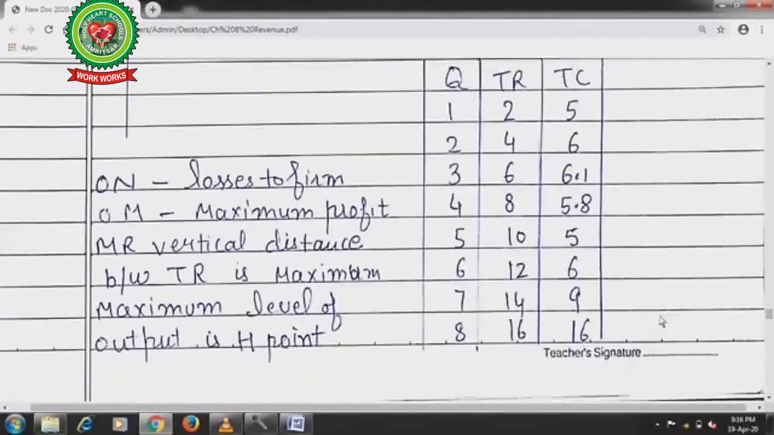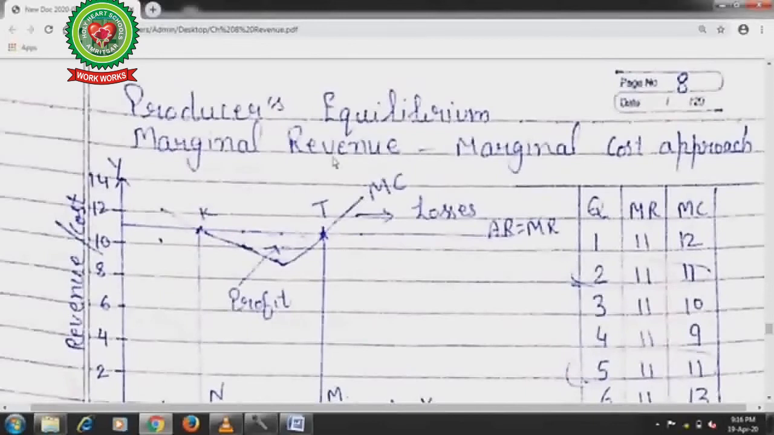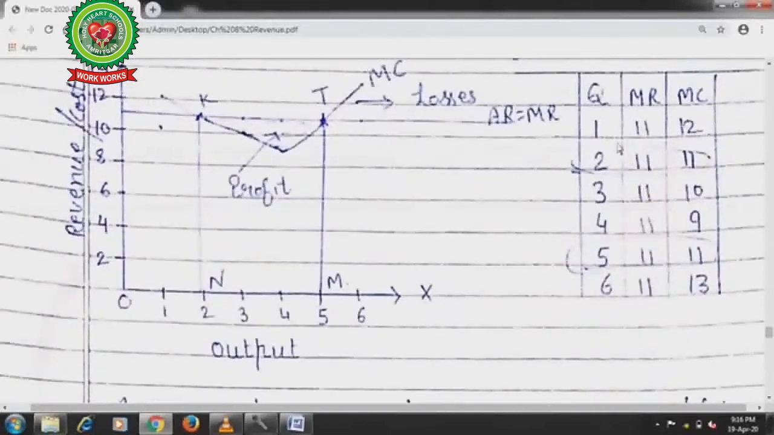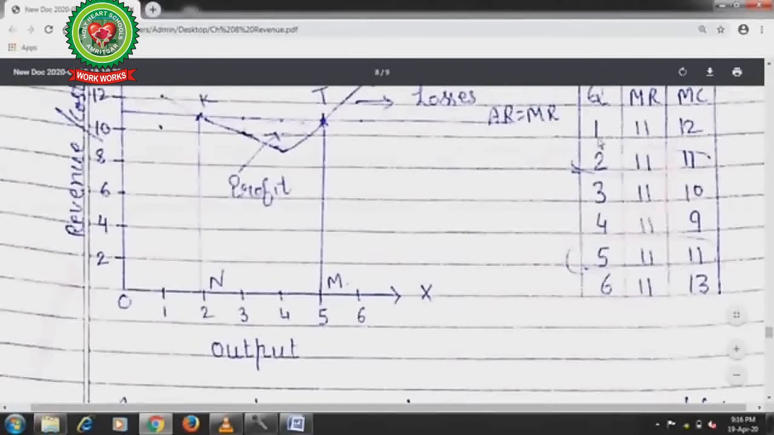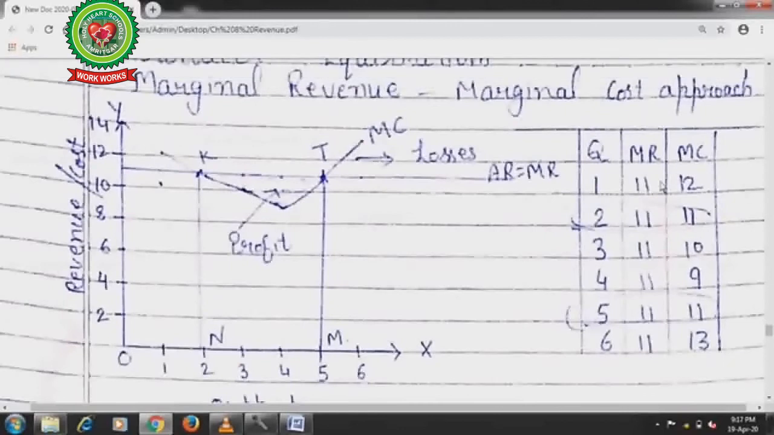Now next one is producer's equilibrium with the help of marginal revenue and marginal cost approach. See, I have again a hypothetical table. This is quantity 1, 2, 3, 4, 5, 6, and here marginal revenue remains the same. When marginal revenue remains the same, it means that it is a case of a perfectly competitive market, under which homogeneous products are there with availability of close substitutes. Now this is your marginal cost.